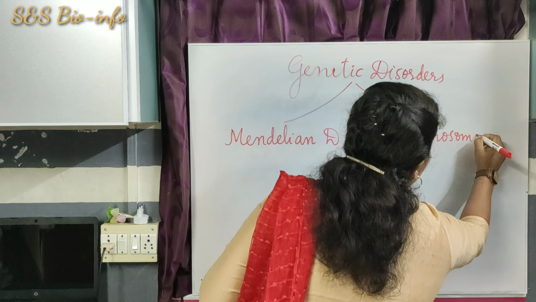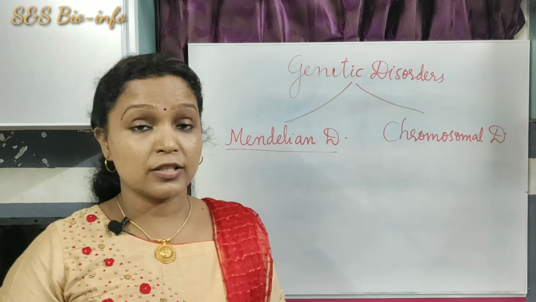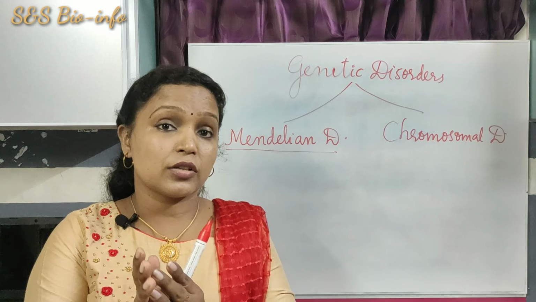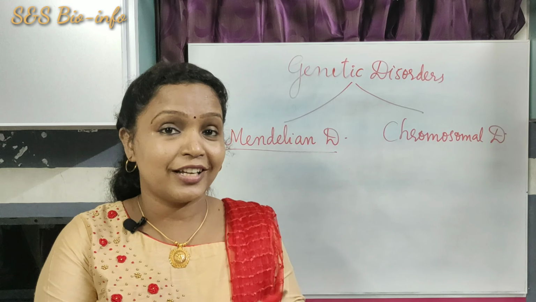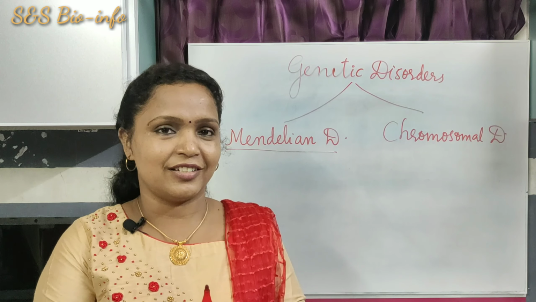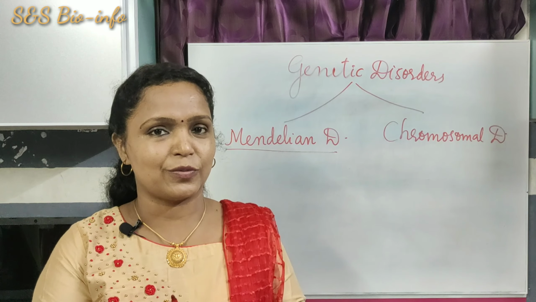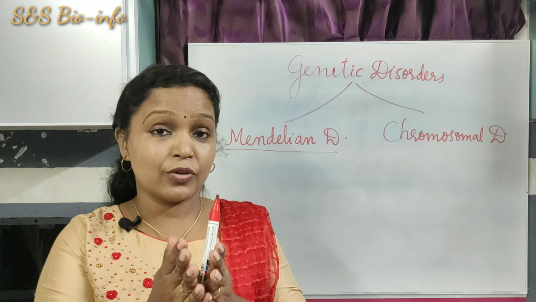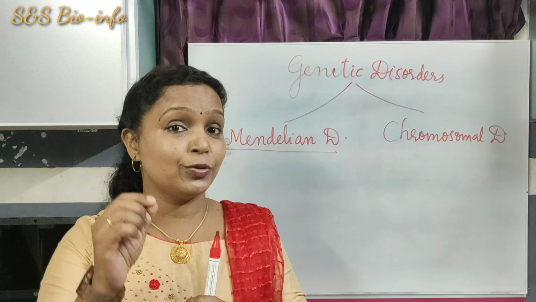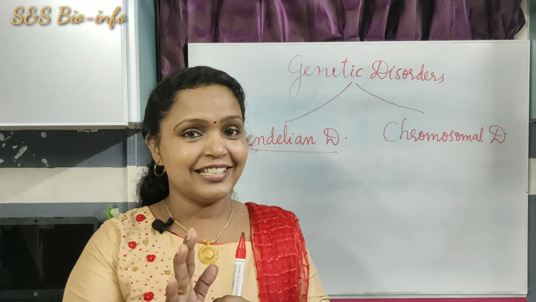Mendelian disorders means the disorders occur due to mutations of genes, either dominant or recessive genes. Those genes are present in both autosomes and sex chromosomes. So, Mendelian disorders can be further divided into two groups: autosomal diseases and sex-linked diseases.